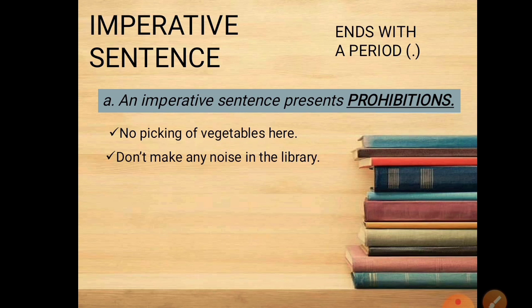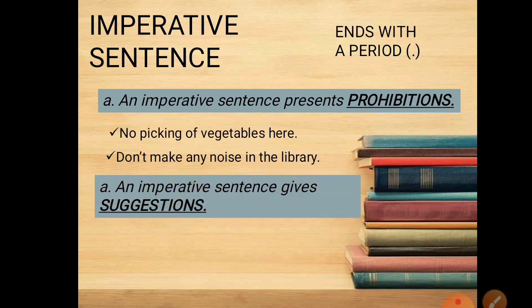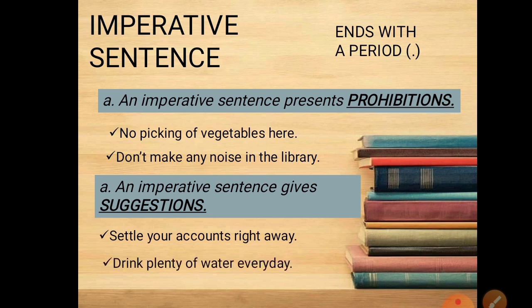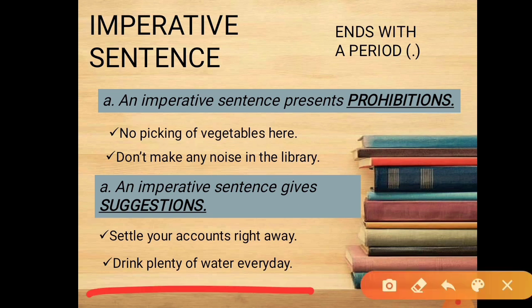That's prohibitions. Next is an imperative sentence gives suggestions. For example, settle your accounts right away. Next, we have drink plenty of water every day. These are examples of imperative sentences because you are giving a suggestion. You suggest to drink plenty of water every day. You suggest that you settle the accounts right away. So that is imperative sentence.